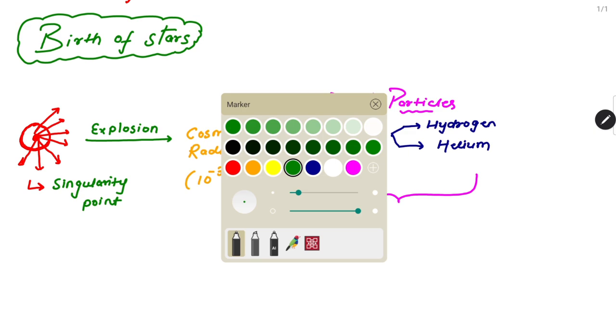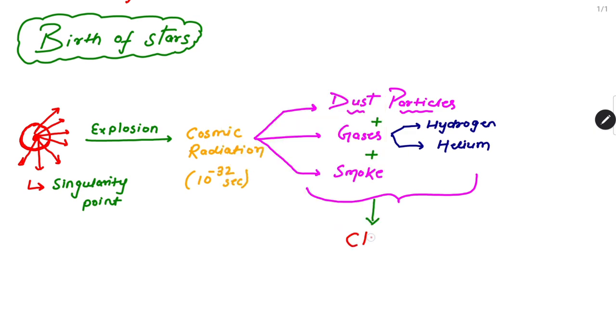They form one very big cloud. This formation of a cloud with the help of dust particles, gases, and smoke is known as nebula.